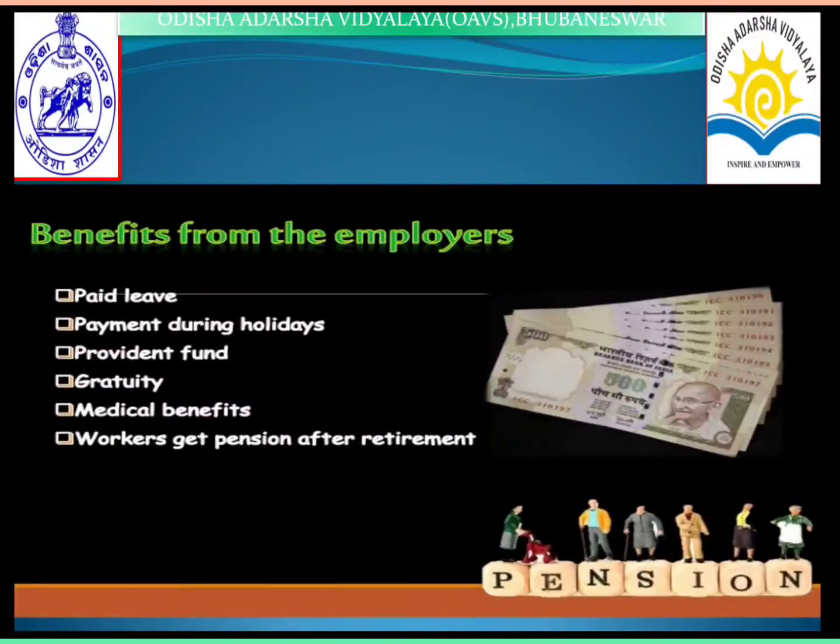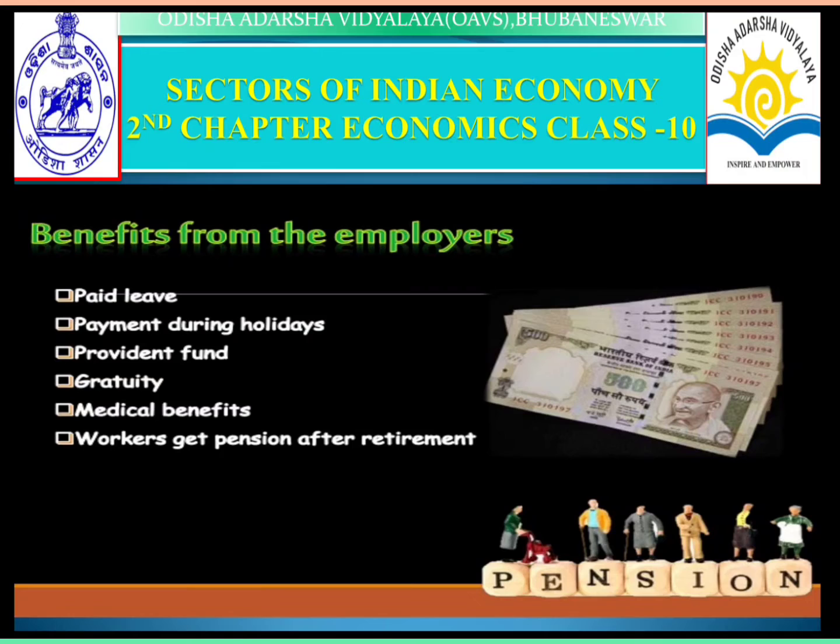Next are the benefits for the employees. What are the benefits of employees in the organized sectors? First one is paid leave. Without doing any work, by taking leave also, we can get paid. Second is payment during holidays. In the holidays also you are paid by the employers. Provident fund is also there, gratuity also, medical benefits, and workers get pensions after retirement. All these important facilities are provided by the employers in the organized sectors.